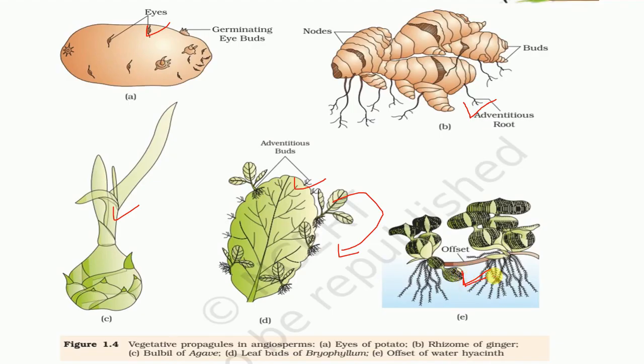About this offset, NEET asked a question in 2018: offset is produced by A, meiotically, B, mitotically, C, parthenocarpy, and D, parthenogenesis. But obviously, offset is divided mitotically, right? Because in asexual reproduction there is no meiosis, and that's the reason there is no genetic diversity. In all asexual reproduction, all organisms divide mitotically. So it is common logic, right?